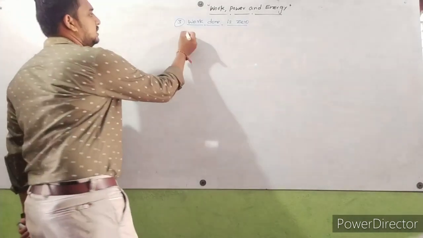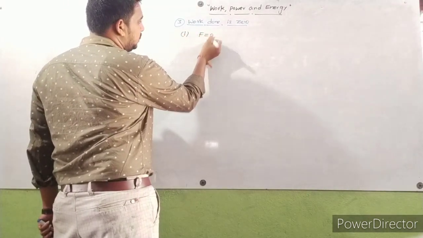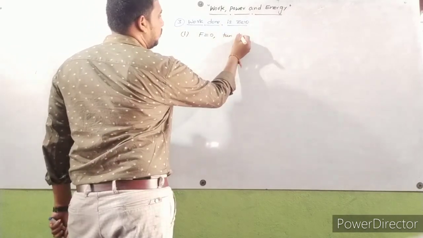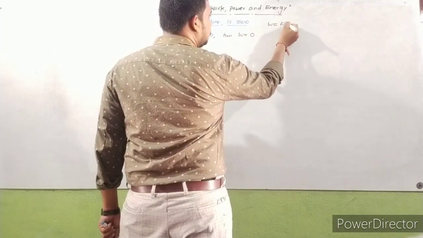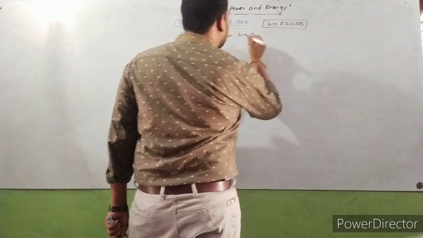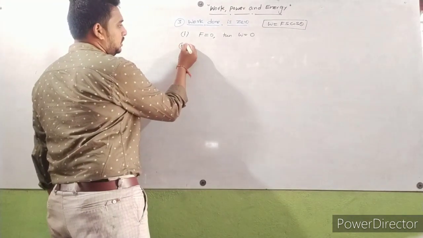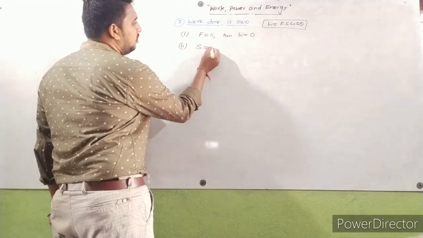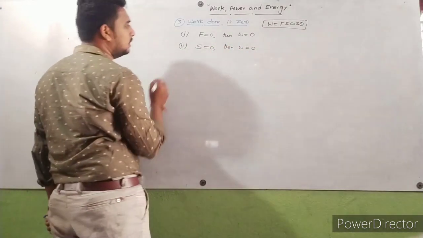So first condition, force is equal to 0, then work done is equal to 0. Generally the formula is work done W is equal to F s cos theta. Here force is equal to 0, then work done is equal to 0. Displacement is equal to 0, then work done is equal to 0.